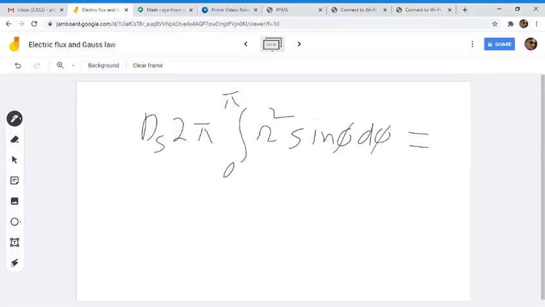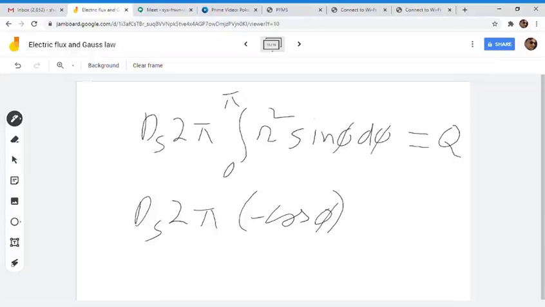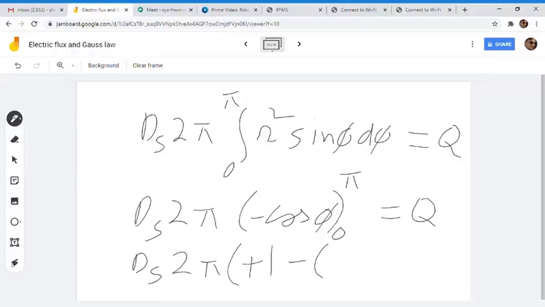This will become Q. So this is a very simple integral. What is the integral of sin phi? It is minus cos phi, where we have to integrate from 0 to pi. So cos of pi is minus 1, so minus of minus 1 is plus 1, and minus of cos 0, that is minus 1. So the total is 2.